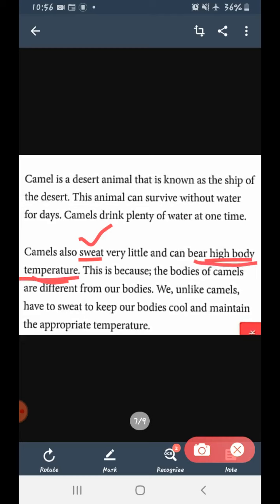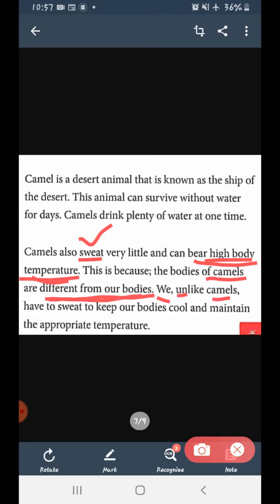That means even if the temperature of their body increases, they are still able to survive. Clear? This is because the bodies of camels are different from our bodies.